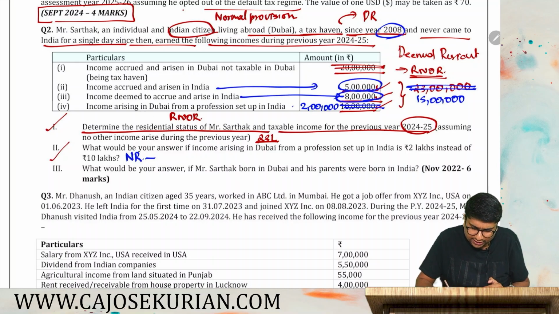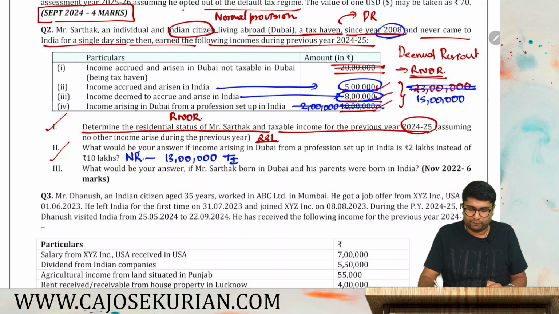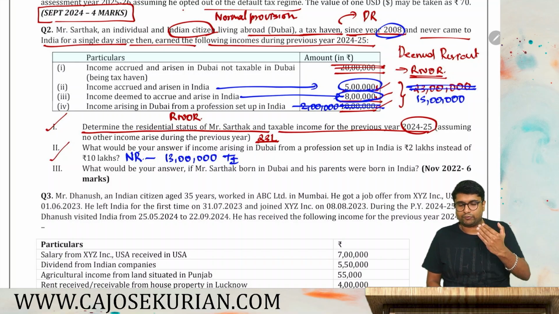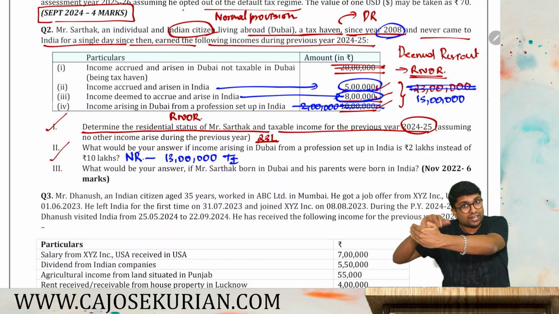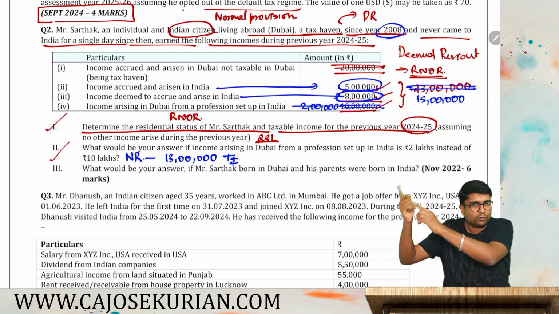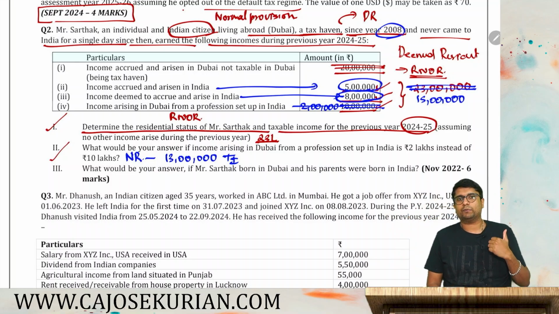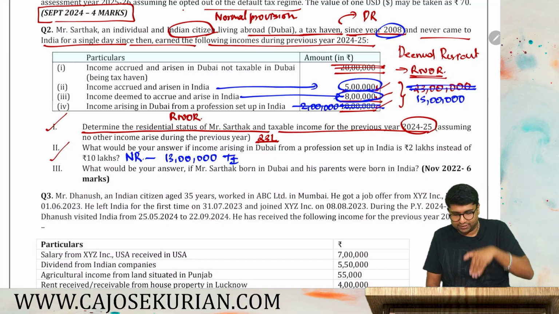Income accrued outside India will not form part. So 5 plus 8, it will be 13 lakhs. If he is a non-resident, his total income shall become 13 lakhs because 5 plus 8 only you have to consider. You don't have to consider income accrued outside India. For an RNOR, you have to consider income accrued outside India due to business control or profession set up in India. For an NR, you don't have to consider.